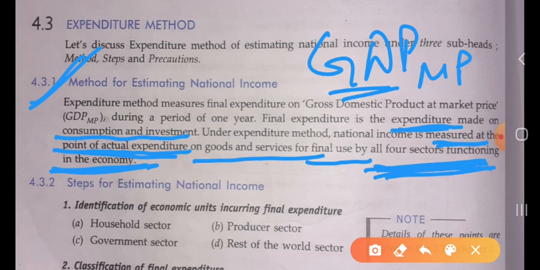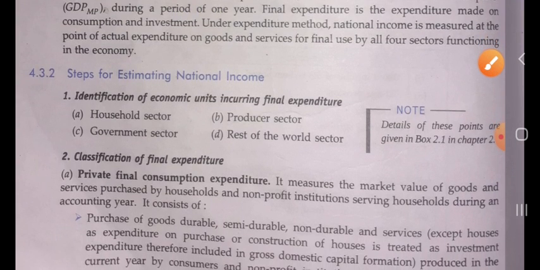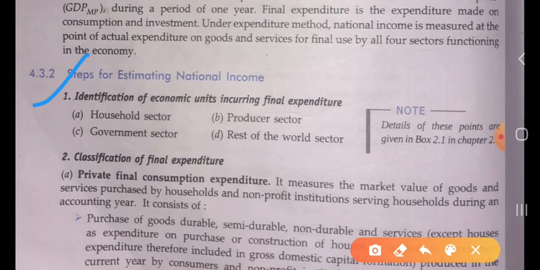Now, what are the four sectors of the economy? The first one is household sector, producer sector, government sector, and the ROW sector, that is rest of the world sector. Okay. Now, what are the different steps of the expenditure method?